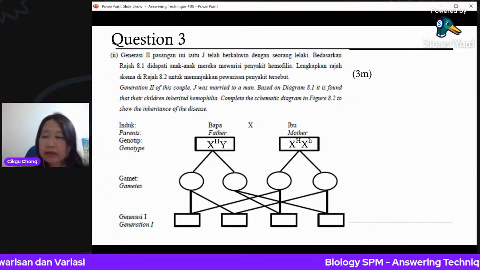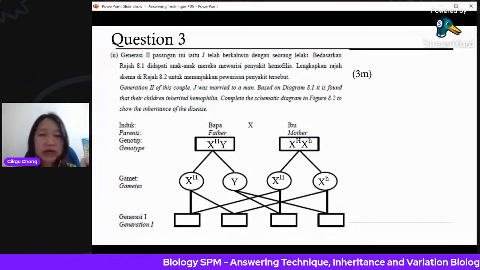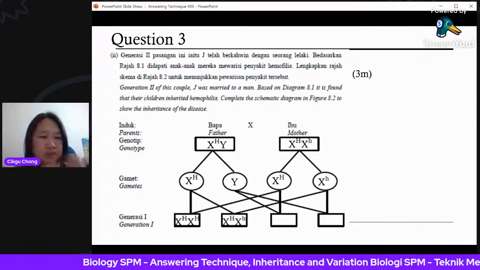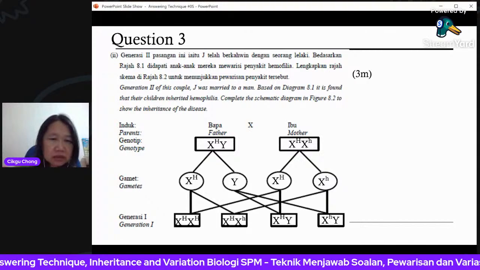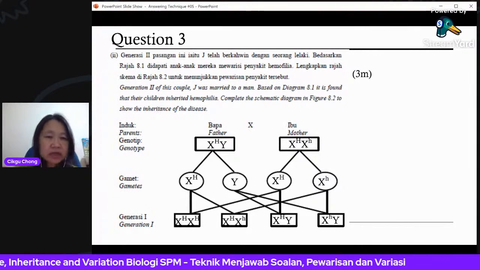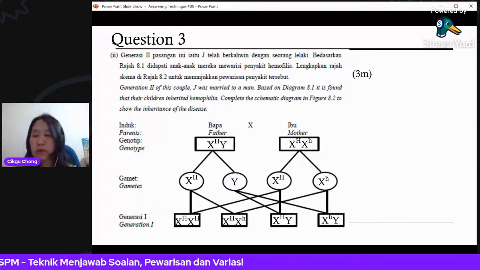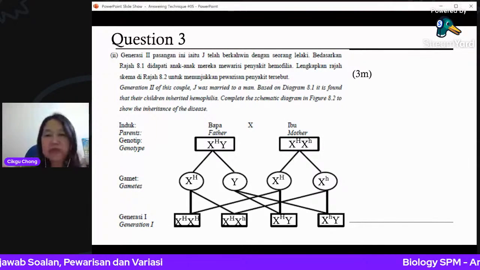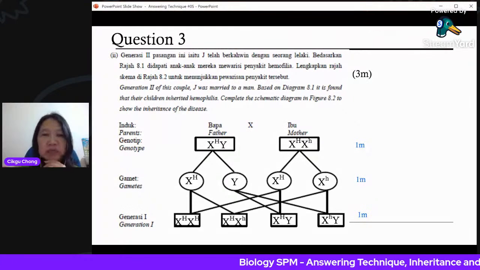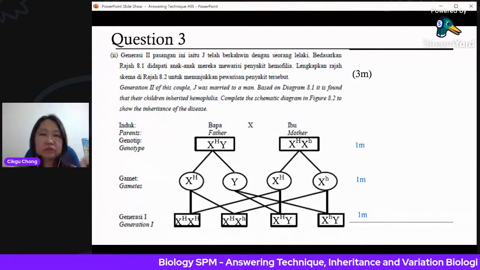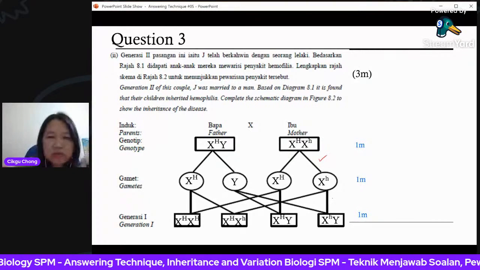So you will get the next generation. The gamete will be capital H, Y, and then you have generation one, that means the children. You have girl normal, girl carrier, boy normal, boy with hemophilia. Okay, so here 3 marks. Usually you will have these 3 levels to give you the 3 marks. If you have 6 marks, that means you must see the line also. They will give you marks for the line.